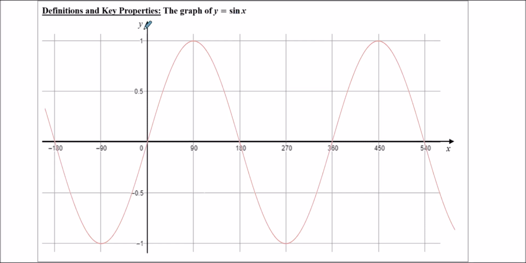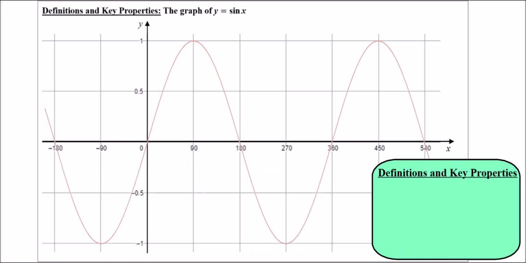So let's just think about some properties of the graph of y equals sine x. The first thing I'd suggest that we might want to notice is the domain. So what range of values can x take? The domain just means what values x is allowed to take. X can be any real number. There's an infinite number of x values you could take, from minus infinity to positive infinity. This is just a section of an infinite number line. Sine x would repeat this curve again and again for infinity, both to the left and to the right. So the domain is infinite. It's any real number.